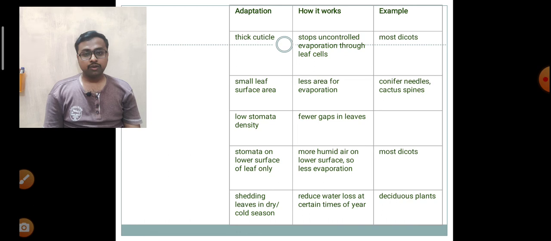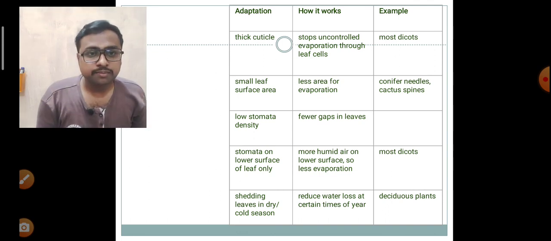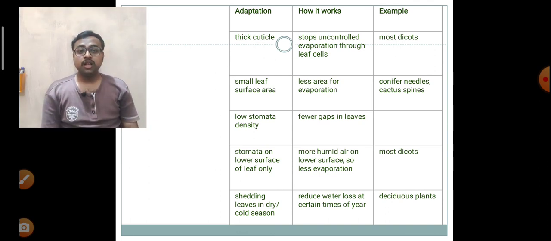Thus they will have to adapt according to the environment, and hence the rate of transpiration must be regulated. And for the regulation of transpiration, certain adaptations are observed throughout the plant species. You see, some plants have a lower number of stomata compared to others.